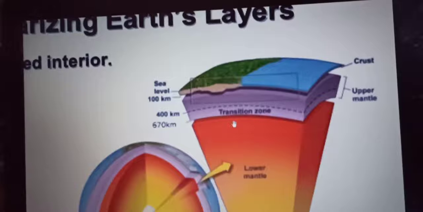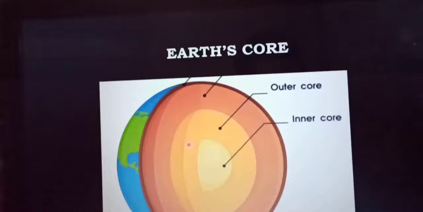Now we are going to see about the earth's core. So the core of the earth lies at the central portion. It is spherical in shape. It has been calculated that the earth's core has a radius of about 3,470 kilometer. It should be noted that the radius of the core is little more than half of the earth's total radius of about 6,378 kilometer. The core of the earth is mainly divided into two portions, that is the outer core and the inner core.